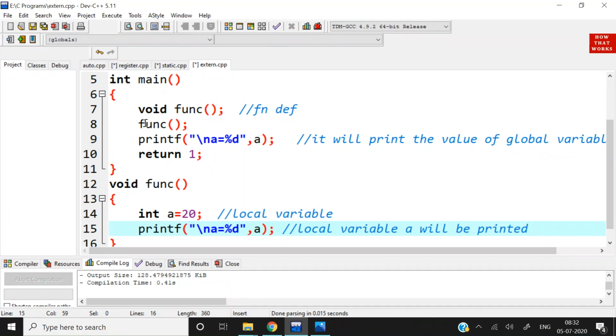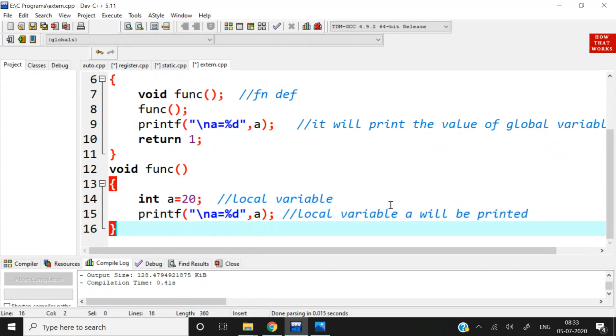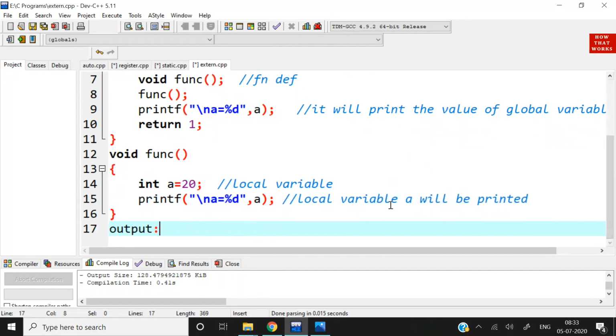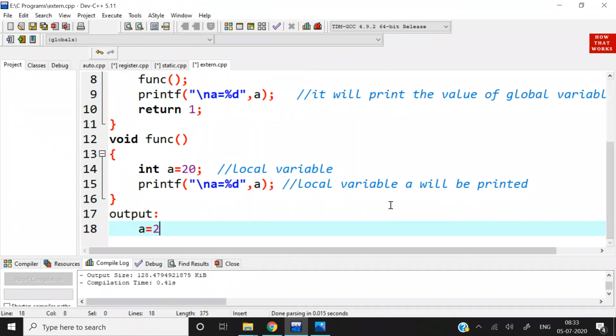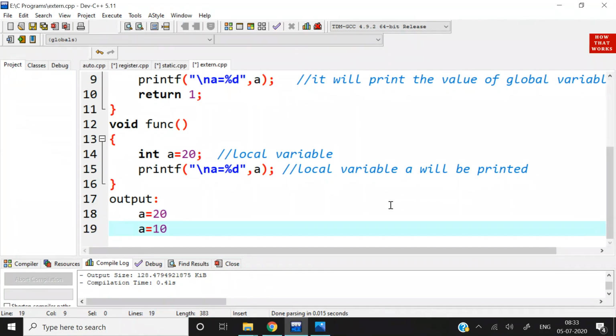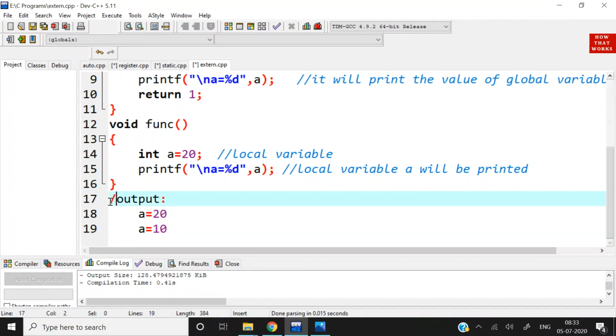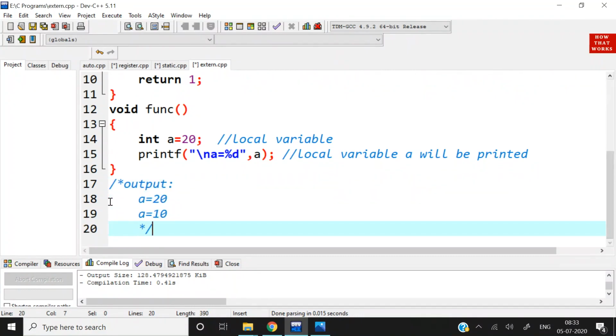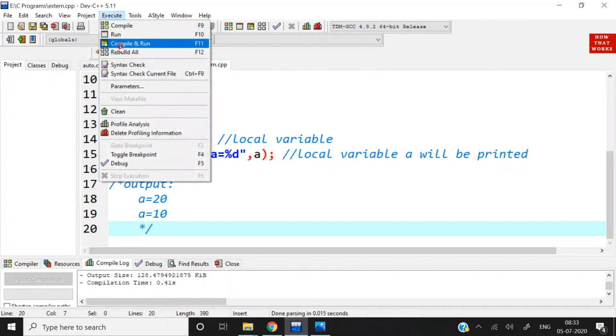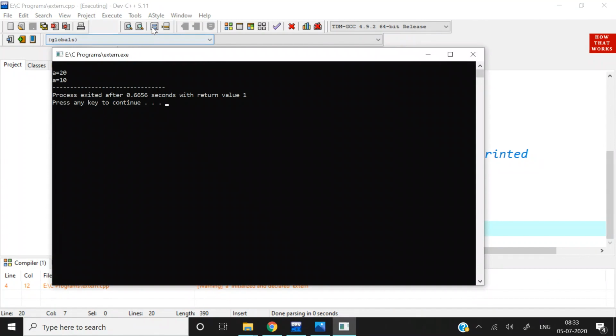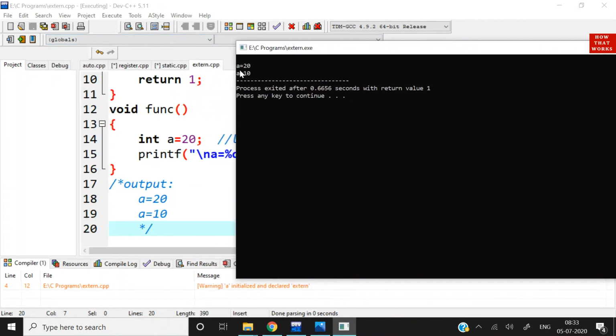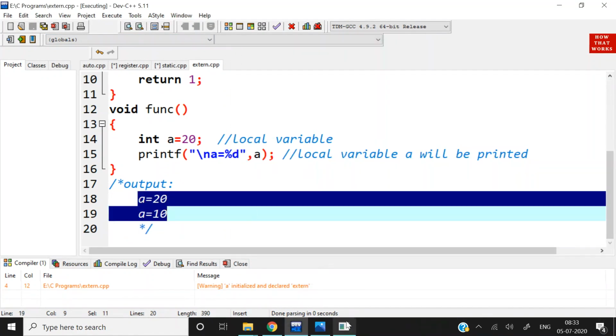Now I'm going to execute it. First of all, func function will be called, control will come over here, initially it will print a is equal to 20, and when control goes back it will print a again, then a is equal to 10 will be printed. So the output would be a is equal to 20 and a is equal to 10. Now let's see whether this output is correct. Compile and run. See, the output is same as I have told you, a is equal to 20 and a is equal to 10.